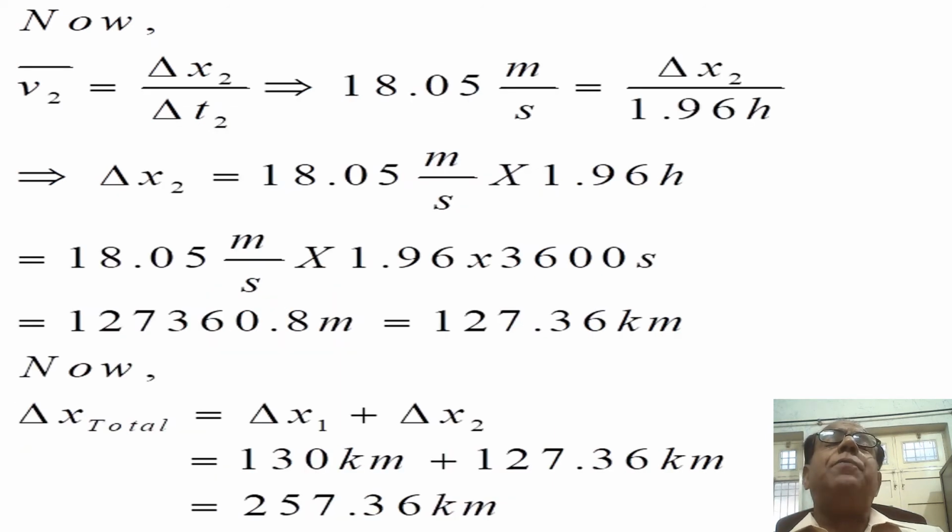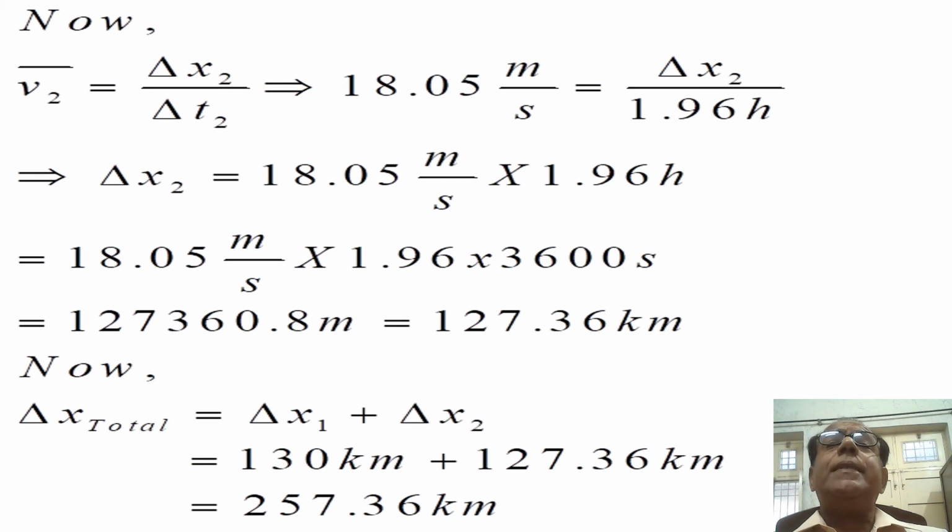Now V2 average, V2 bar, is equal to delta x2 over delta t2. This implies that 18.05 meters per second is equal to delta x2 divided by 1.96 hours. What we have done, we have simply put values of V2 and delta t2 while delta x2 is to be determined.